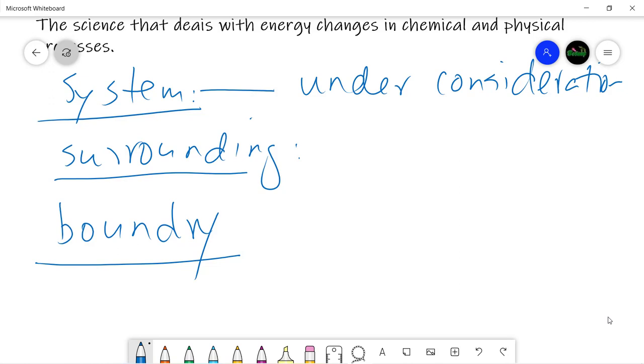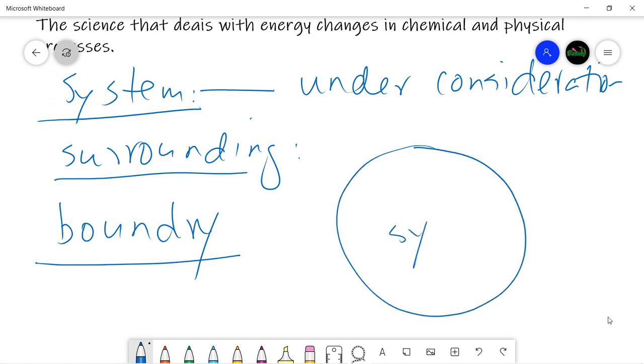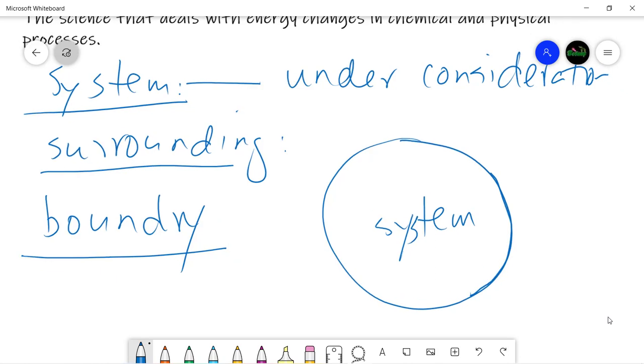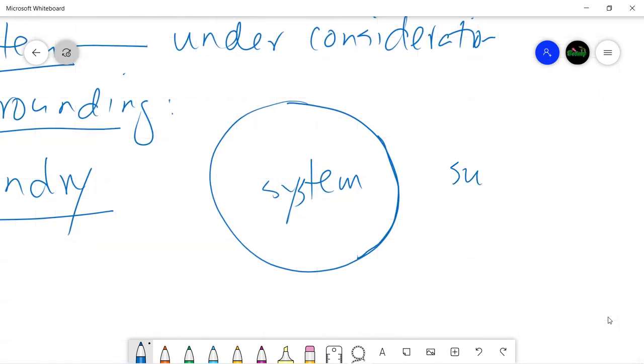Thermodynamics is mostly concerned with energy transfers or energy interactions across the boundary. Now let's draw, just to clarify the concepts. This is our system, and this line is obviously the boundary of the system, and outside this boundary we have the surroundings. Thermodynamics is concerned with energy transfers between the surroundings and the system across the boundary.